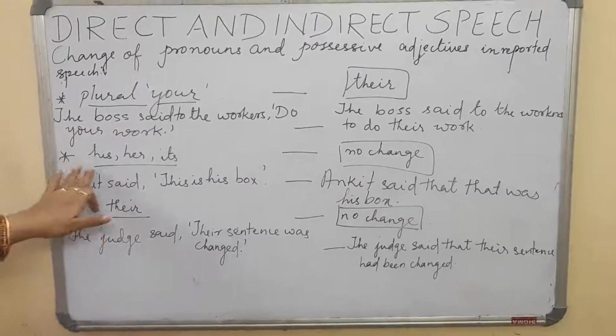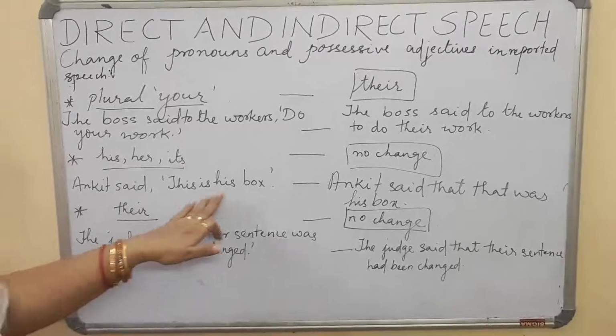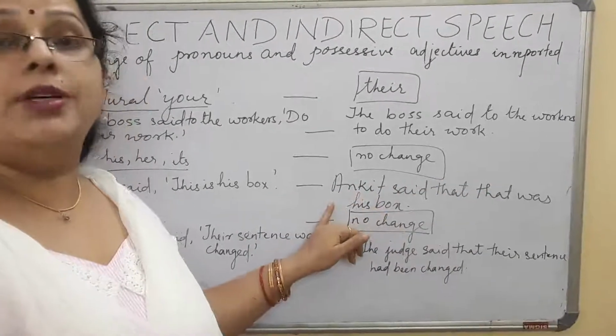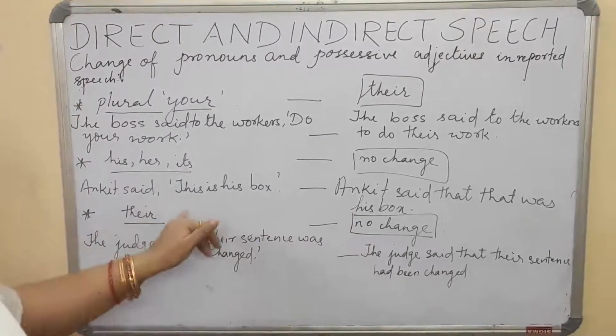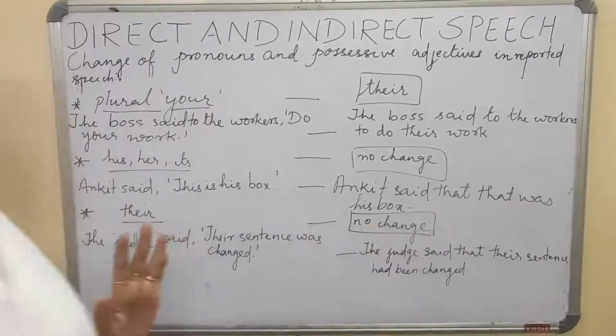When we are talking about his, her, its, then there is no change. Ankit said, "This is his box." Ankit said that that was his box. You remember "this shirt" and "that shirt," the same condition is here. Ankit said, "This is his box." Ankit said that that was his box.